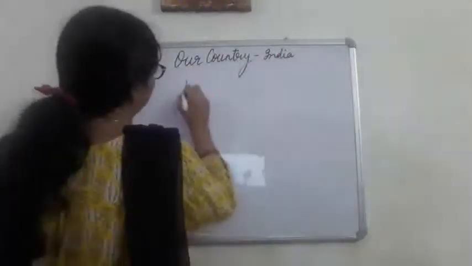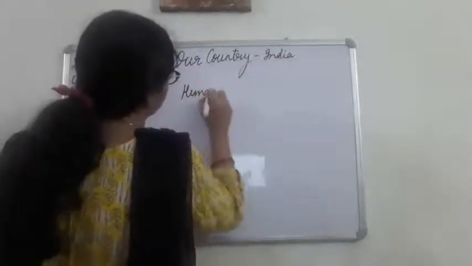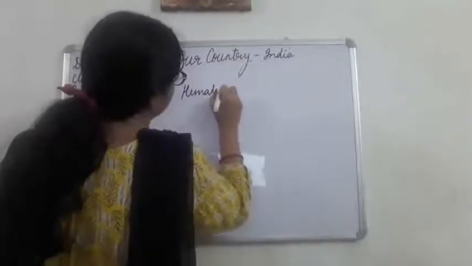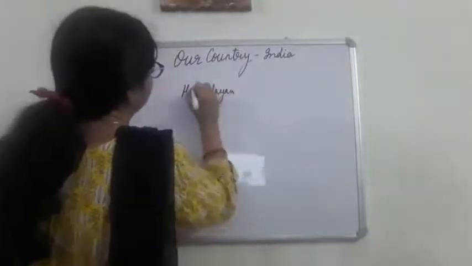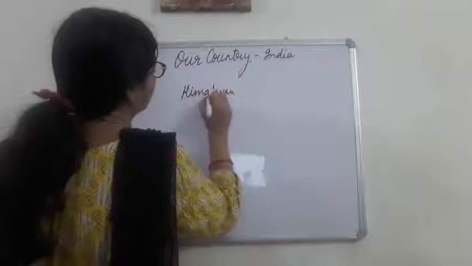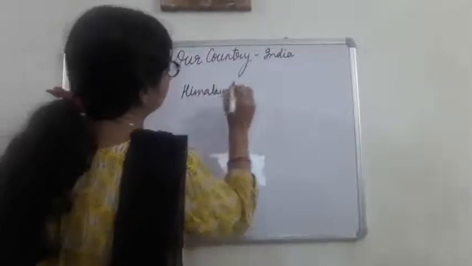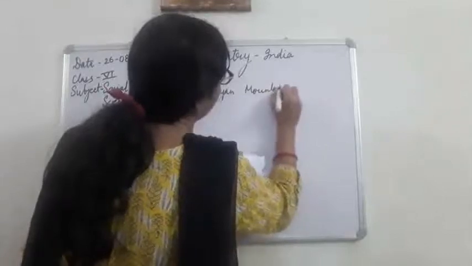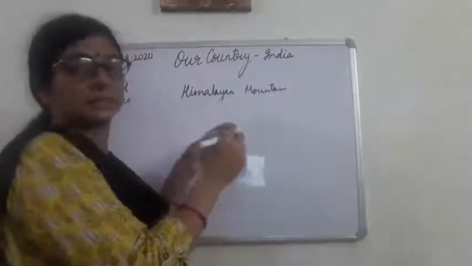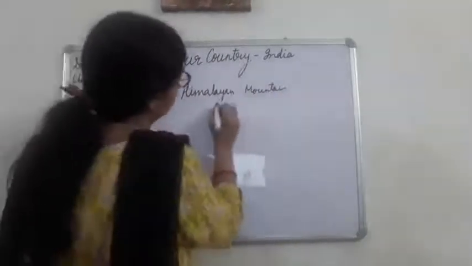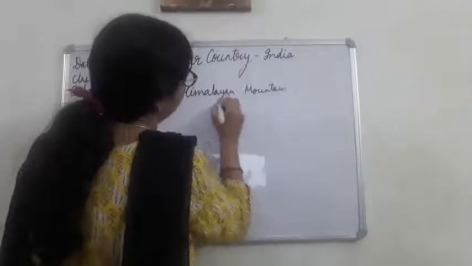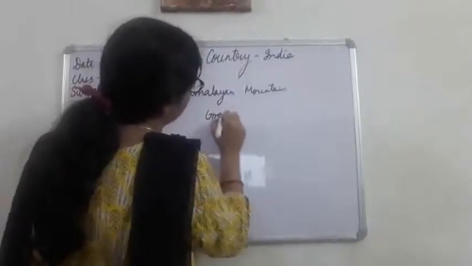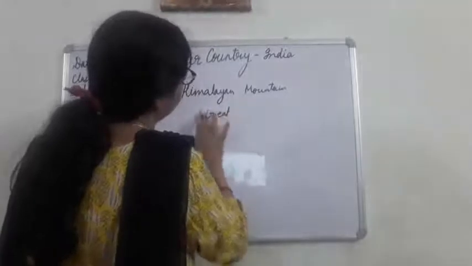Okay, so in the north there is the Himalayan mountain, and on the southern side of this Himalayan mountain is the Great Indian Plain, the North Indian Plain.